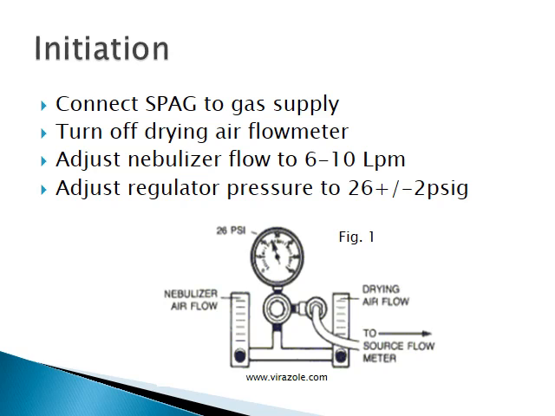To initiate this therapy, you need to connect the SPAG to a gas supply, turn off the drying air flow meter, adjust the nebulizer flow from 6 to 10 liters per minute, and adjust the regulator pressure to 26 plus or minus 2 psi. Now the drying airflow meter is turned off due to its setup in line with the ventilator, which is shown in Figure 1.